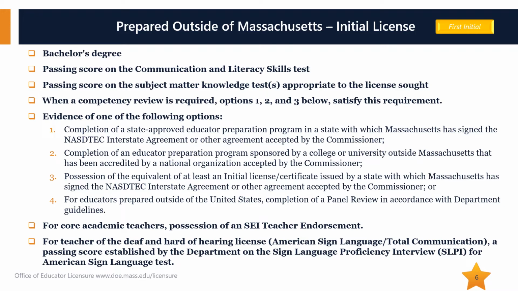Beyond these basic requirements, earning an initial license may require possession of the SEI teacher endorsement. Individuals earning the Teacher of the Deaf and Hard of Hearing license, American Sign Language Total Communication, are required to achieve a passing score on the Sign Language Proficiency Interview for American Sign Language Test, often referred to as the SLPI. Throughout this presentation, the phrase prepared as a teacher outside of Massachusetts applies to individuals who have satisfied one of the four options noted on this slide.